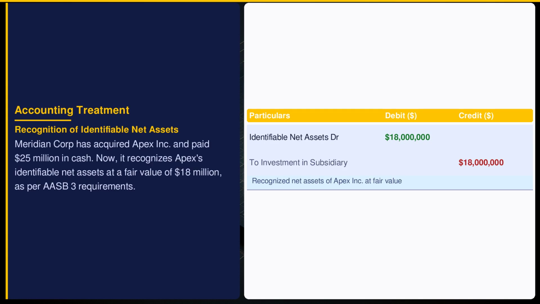After acquisition, Meridian must recognize Apex Incorporated's identifiable assets and liabilities at fair value. This entry captures $18 million worth of net assets. AASB 3 requires these to be recorded separately from goodwill, ensuring transparency in asset allocation post-acquisition.